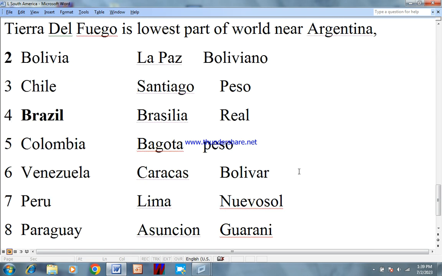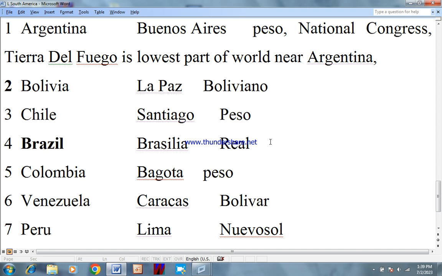Number 4, Brazil, and their capitals. Argentina's capital is Buenos Aires, its currency is the peso, and its parliament's name is the National Congress. Tierra del Fuego is the lowest part of the world near Argentina. Second country is Bolivia, and its capital is La Paz, and its currency is the Boliviano.